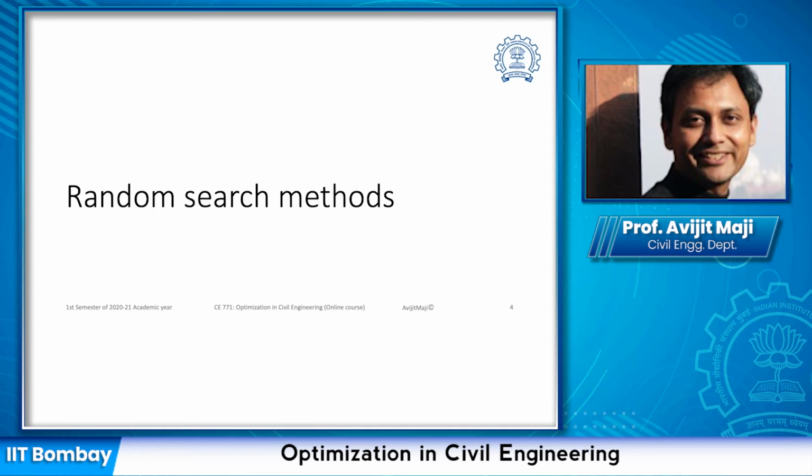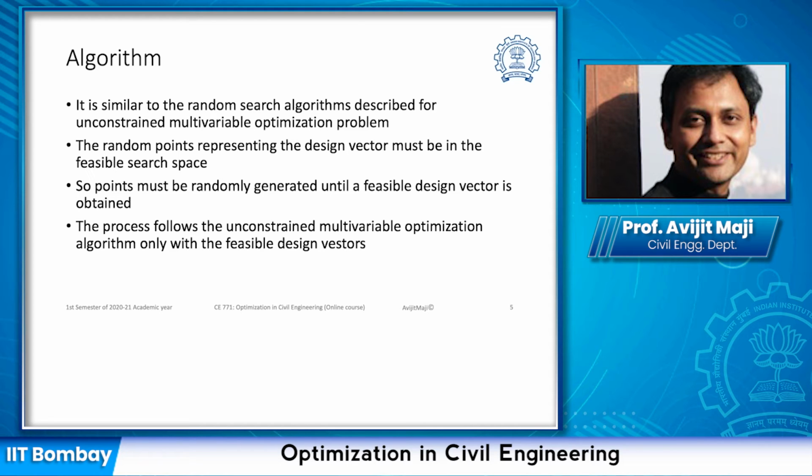These are the class of random search methods we discussed for the multivariable optimization problem without any constraint. The only difference in this case is that we have to generate points which are feasible and within the boundary of the constraint and the objective function.